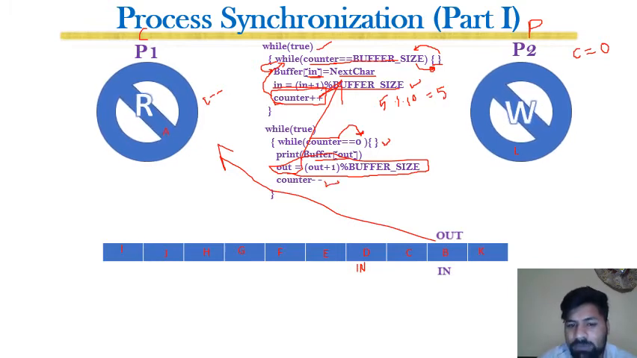It means that we need to decrement the counter so that the number of available characters is decremented, because one character has been read by P1.